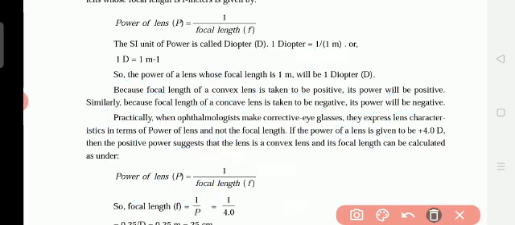Always underline this point, very important, and this point also. They can also ask what is the SI unit of power, so we have to write diopter. Focal length of a convex lens is taken to be positive, so its power will be positive. And for a concave lens, focal length is taken to be negative, so its power also will be negative.